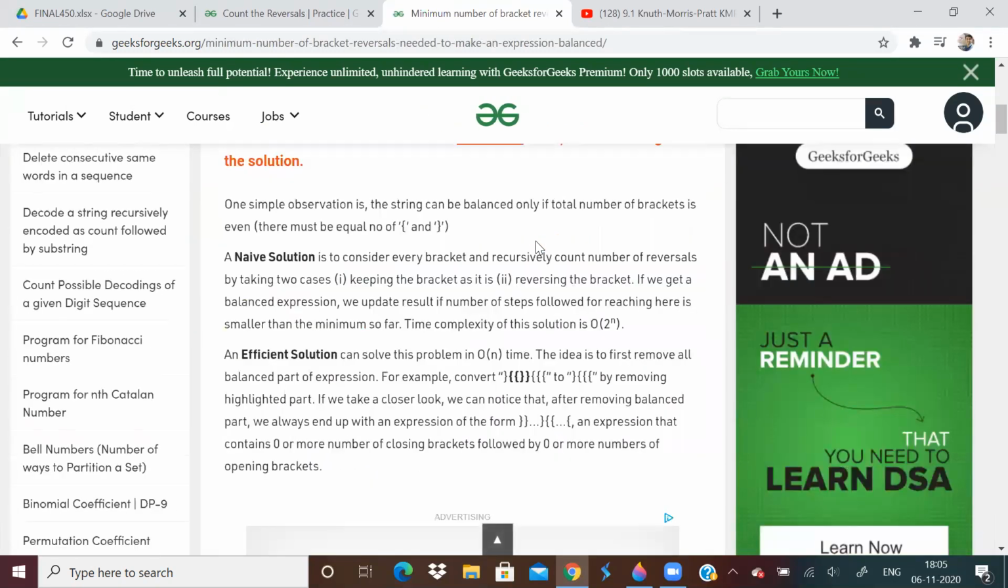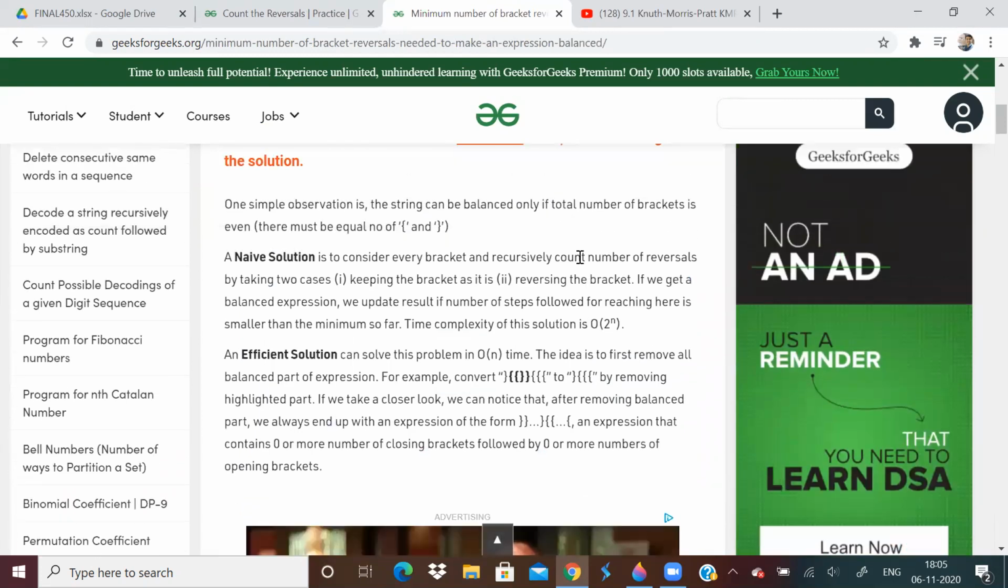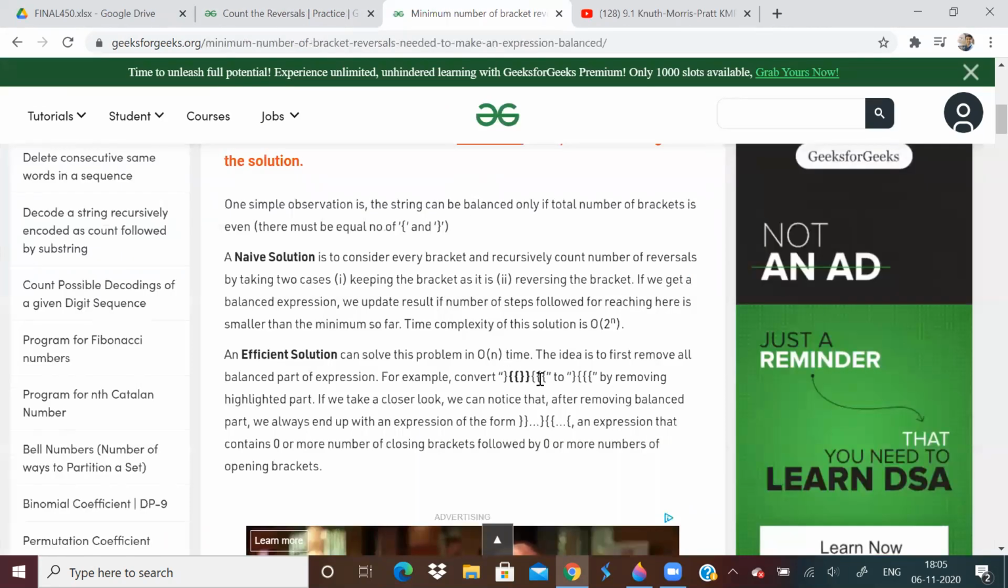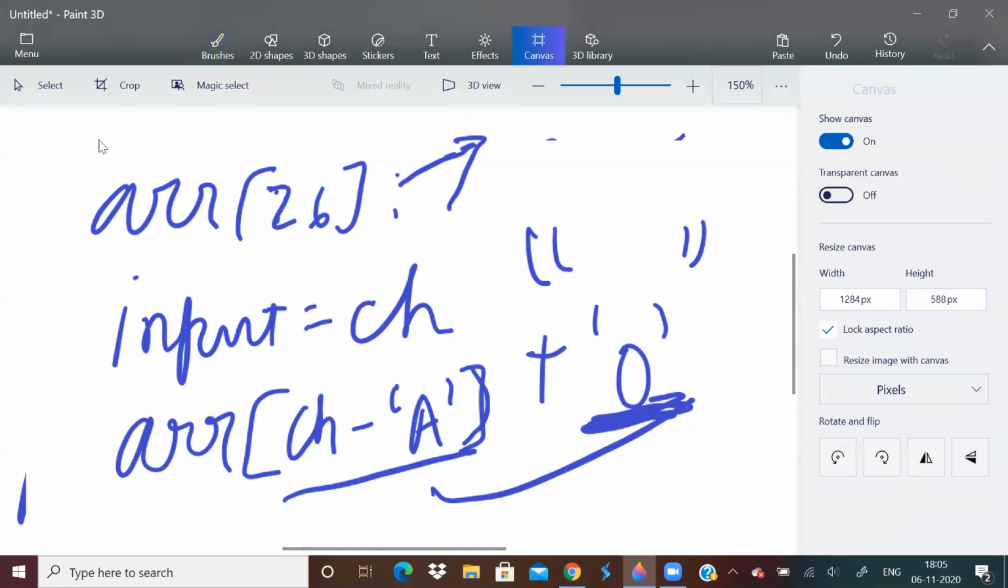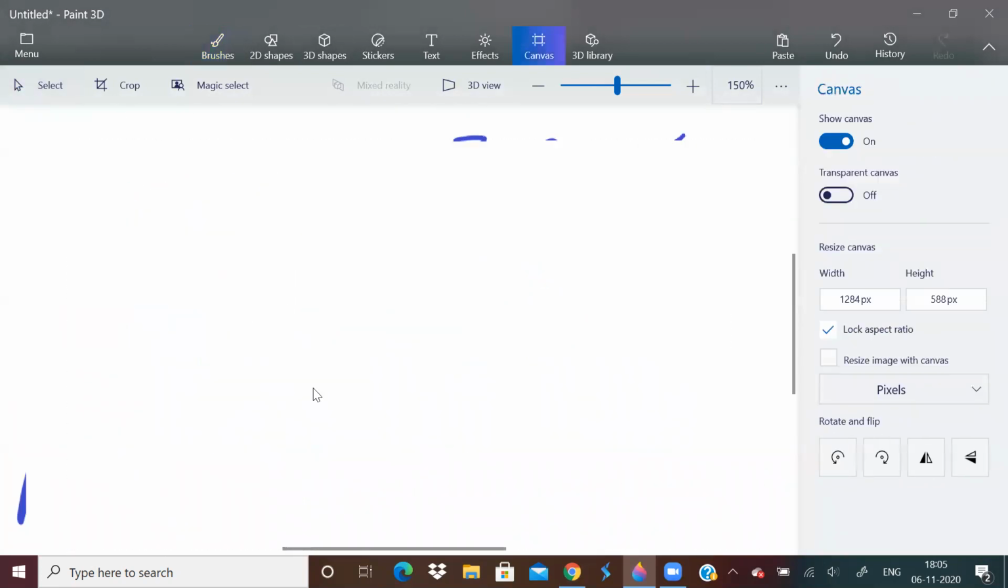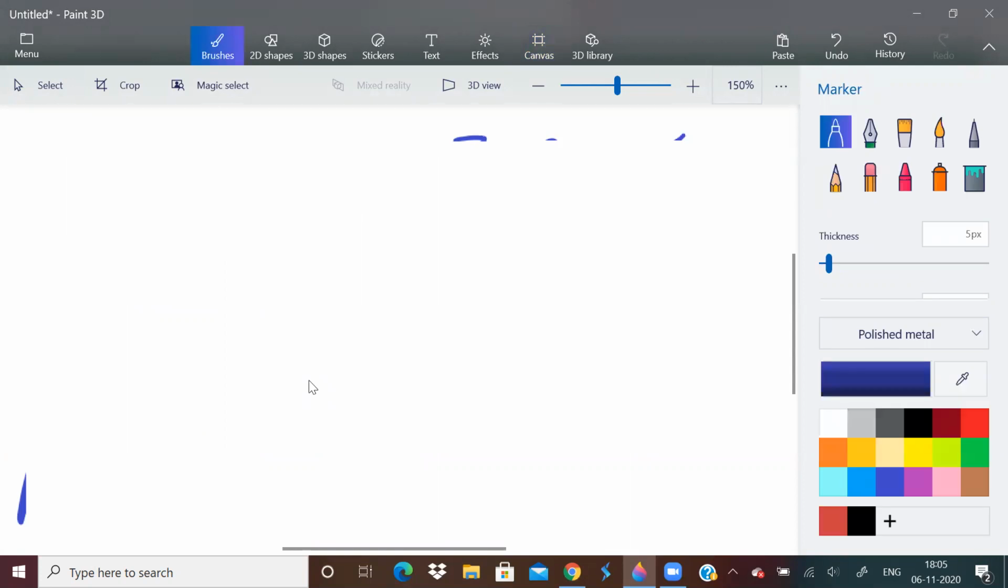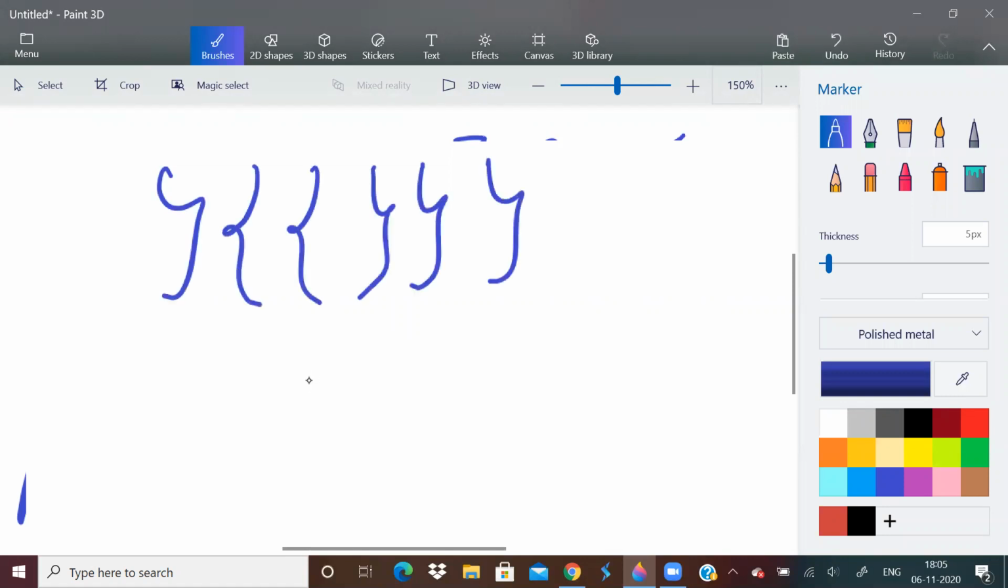So to make an expression balanced, what we'll have to do is, as given over here, it is a simple solution. Okay, it is a stack based solution. So stack based solution means what we will be doing is, suppose this is the sequence, and we want to find the minimum number of reversals.